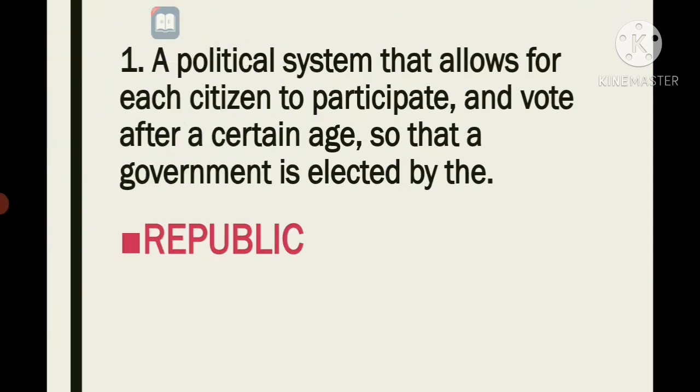In that first one, a political system that allows for each citizen to participate and vote after a certain age, so that a government is elected by the people, and that form of government is known as republic.